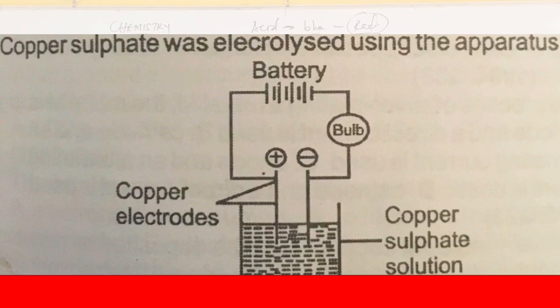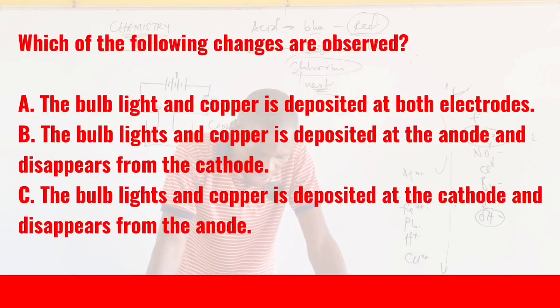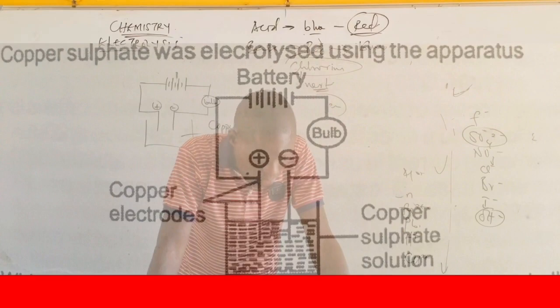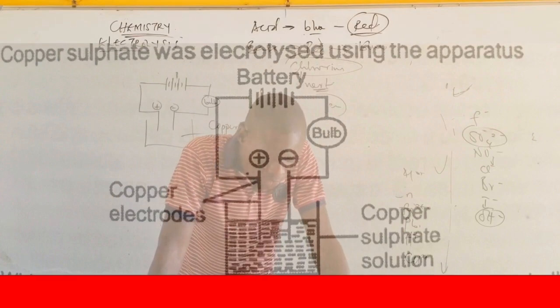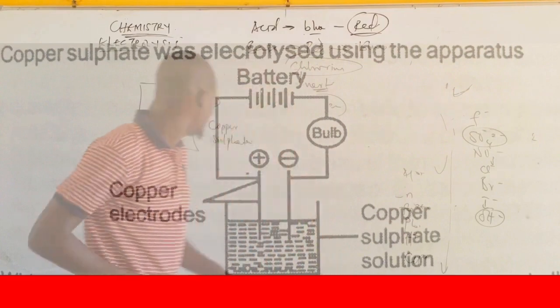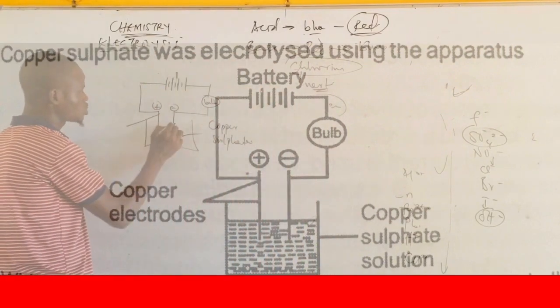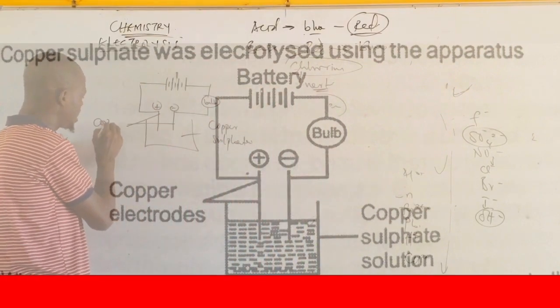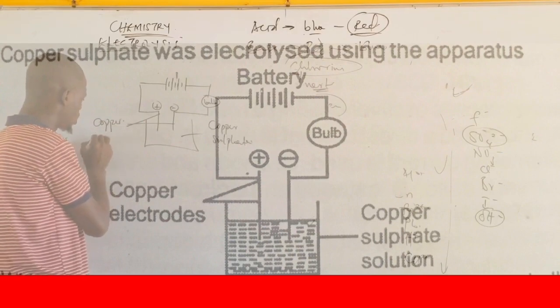What is the question all about? Let me read it. They said, which of the following changes are observed? A. The bulb lights and copper is deposited at both electrodes. Sorry, let me start from the question. They said copper sulfate was electrolyzed using the apparatus. Now, what kind of electrode are used? The two electrode that was used is copper electrode. I love this question. Copper electrode.